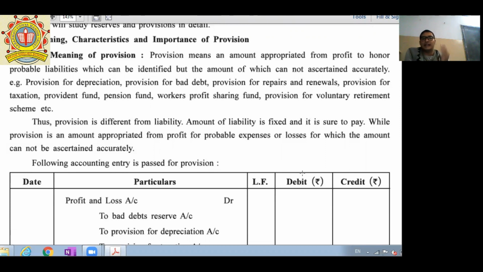It means if there is a liability, there is a specific amount that the company has to pay on a specific date in a certain time period. While in a provision, there is no fixed amount, but probable expenses or losses which may or may not be incurred. Understood? So this is the difference between provisions and liability.